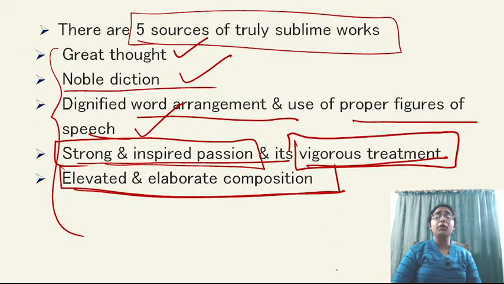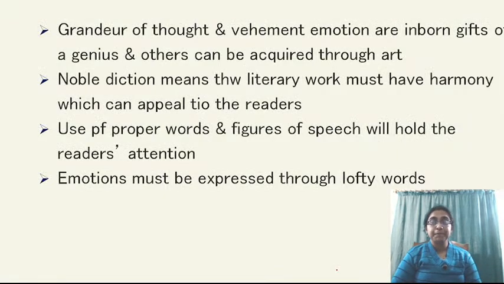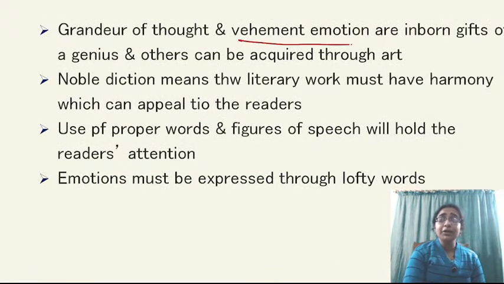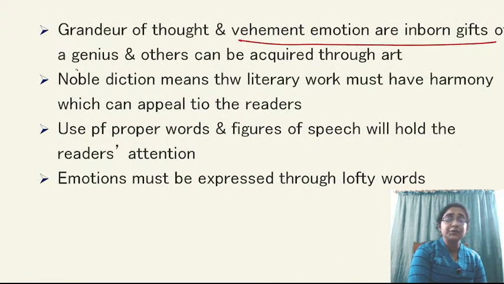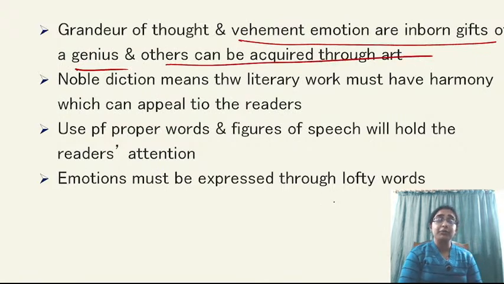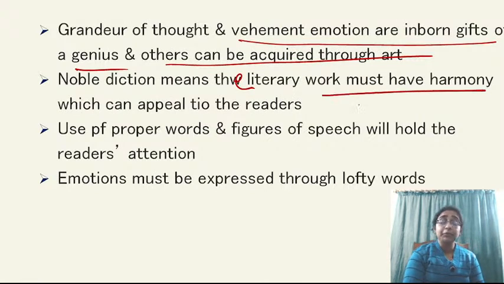And finally, the composition should be elevated and elaborate. It should not be too lucid or too hard, but in between, where the reader can find interest, where the reader can try to uncover the major meanings of that text. That text should be sublime. Grandeur of thought and vehemence of emotion are inborn gifts of a genius. Others can be acquired through art. And noble diction means the literary work must have harmony, which can appeal to the readers.